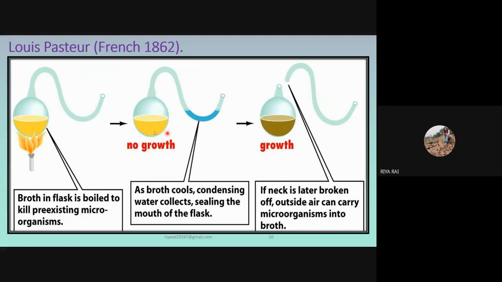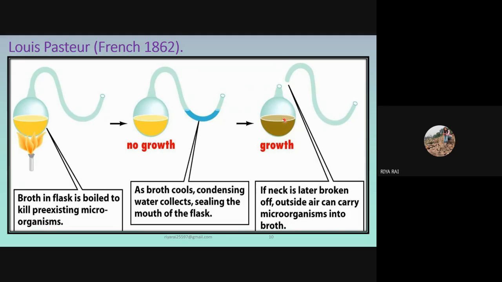neck flask, because when the medium was heated, the water evaporated, and after condensation the water collected in the tube of the flask. This water became a barrier preventing different microorganisms from entering the broth. Thus, the microorganisms were not able to grow in it, but when the neck of the swan neck flask was